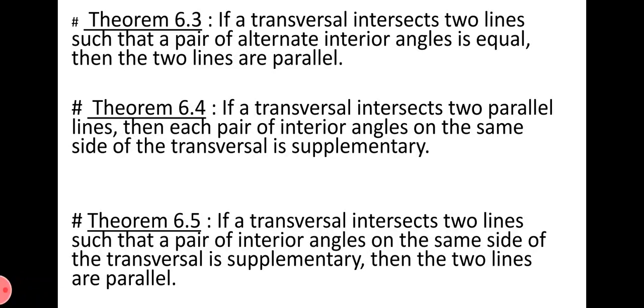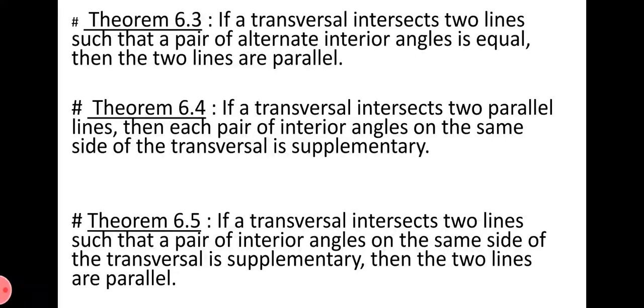So now we have learned that if a transversal intersects two parallel lines, we get corresponding angles pairs, that is four pairs of corresponding angles, alternate interior angles which we get as two pairs, and interior angles on the same side of the transversal, such pairs also we get two.